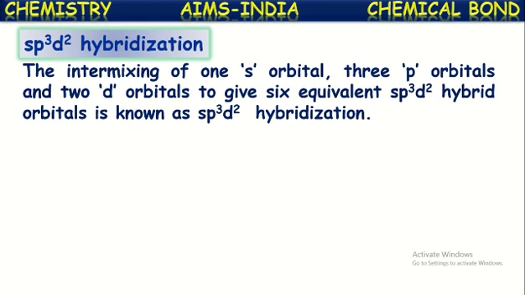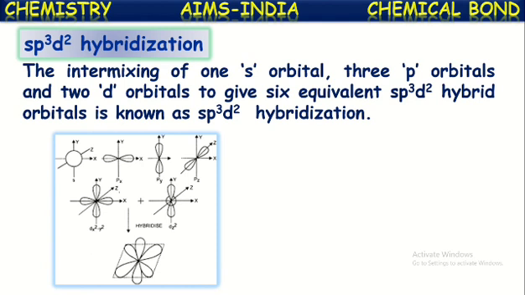The equivalent energetic orbitals thus formed are called sp3d2 hybrid orbitals. See here, in this way, one s orbital, 3 p orbitals, 2 d orbitals, totally 6 orbitals, intermix and result in the formation of 6 equal energetic hybridized orbitals. Each hybridized orbital is called an sp3d2 hybridized orbital. In that way 6 hybridized orbitals are formed.